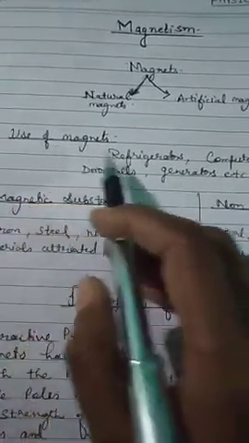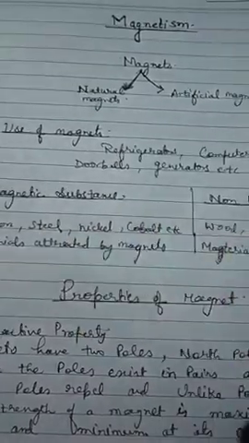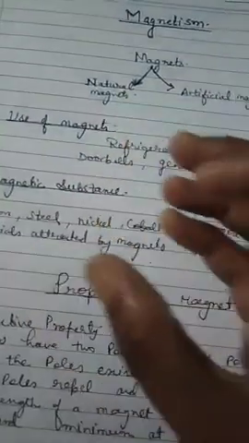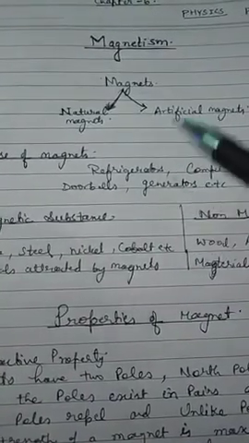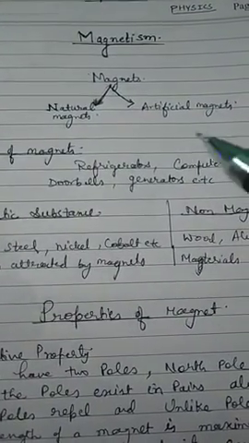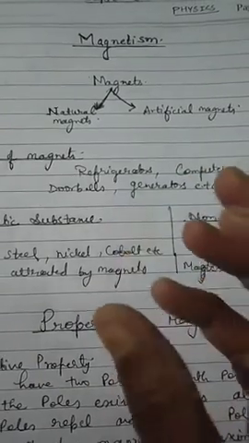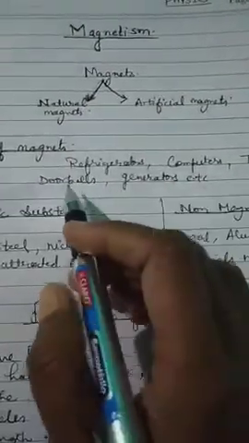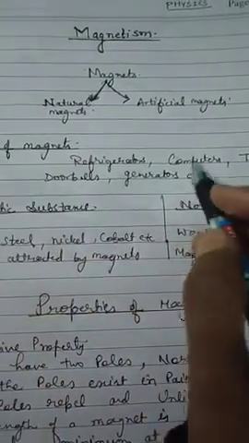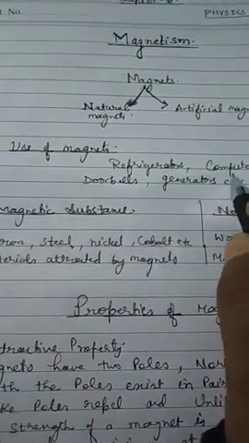There are different uses of these magnets. Have you ever seen refrigerator doors? Have you noticed that they stick very easily? In the doors of a refrigerator, a magnet is present, and that property of the magnet is used there. Computers also, televisions, doorbells, generators, motors, and many more things use magnets.